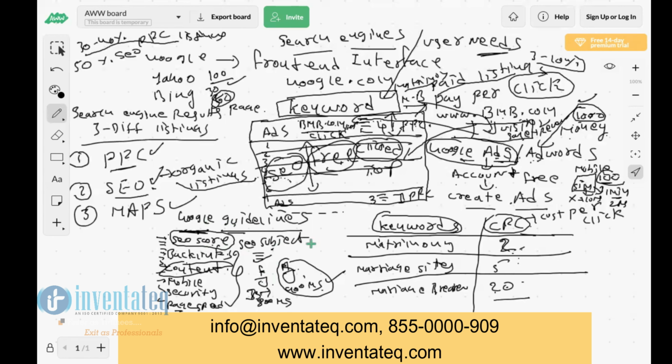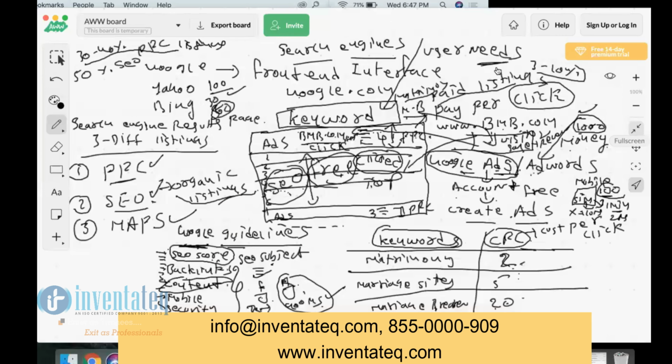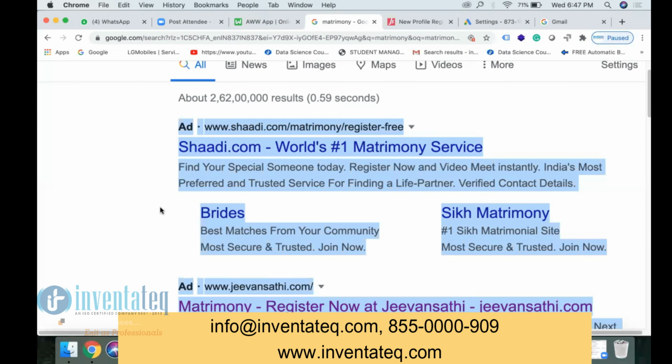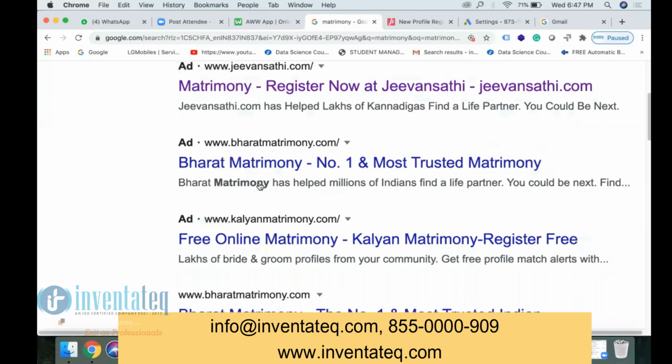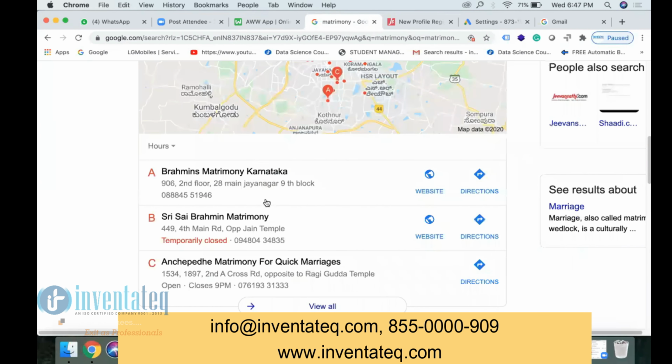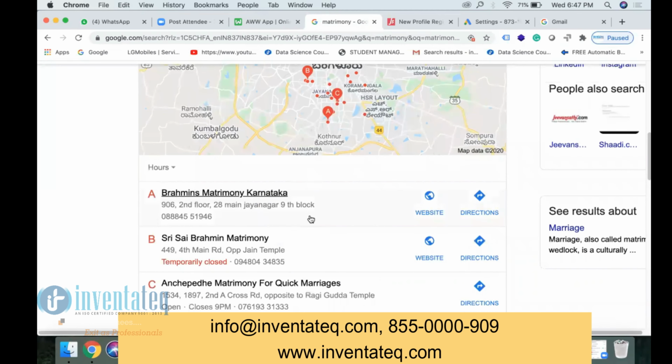Clear now, Sheila? Yes, sir. Okay. Then maps. So what are maps here? This section is a map. So how do we show our company address in maps, which means how do we create a map?